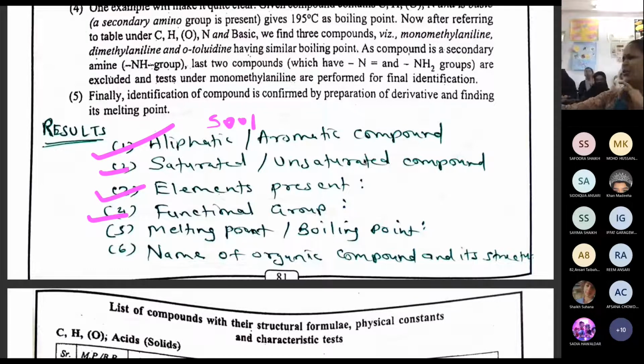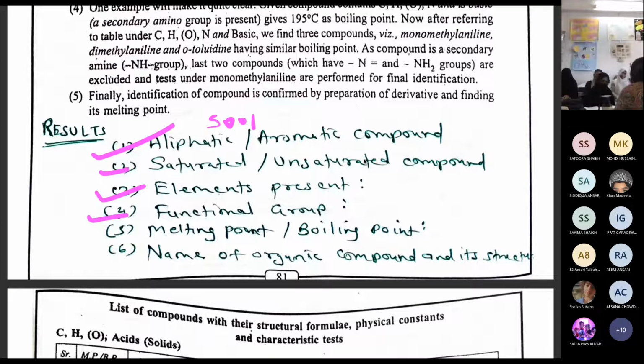Now you need to observe. This is the original color of bromine water. Is it there or has it disappeared? It is still there, no? Correct? No effect, no? That means the compound is saturated. Understanding? Very good. Now then what I do is, one more test I show you.